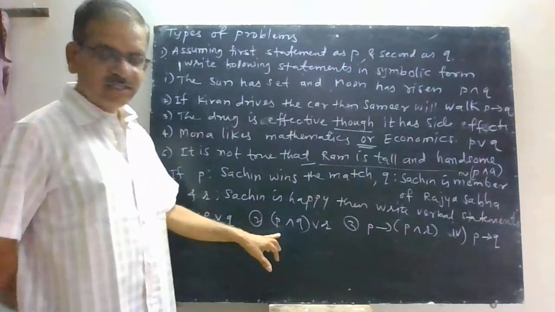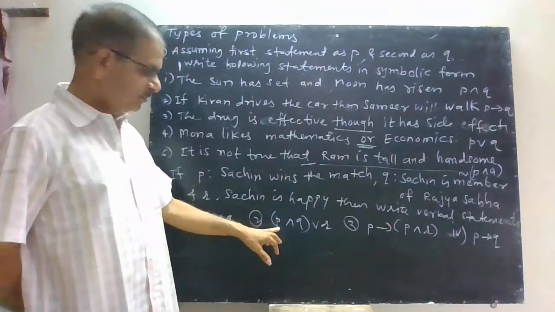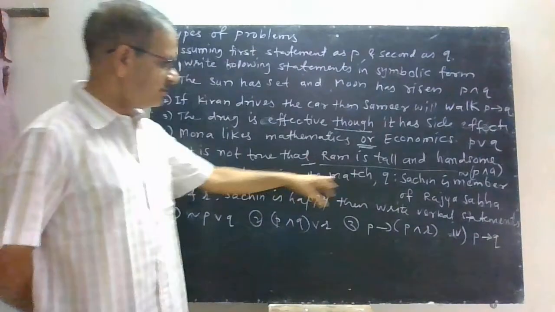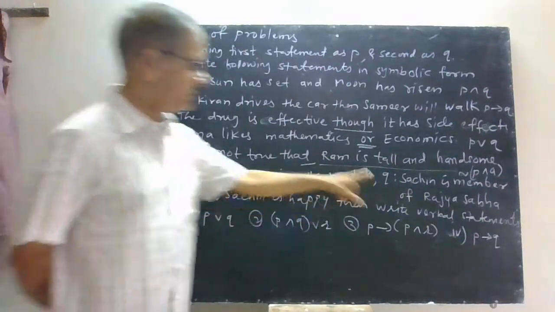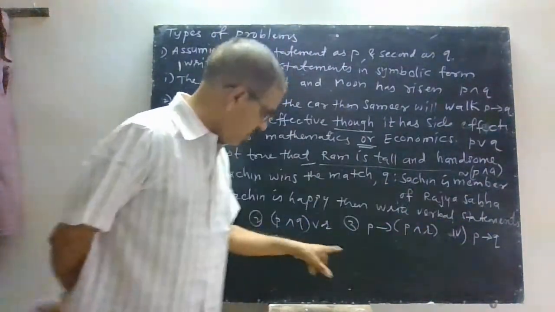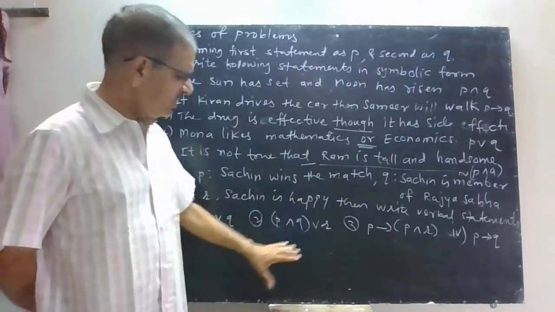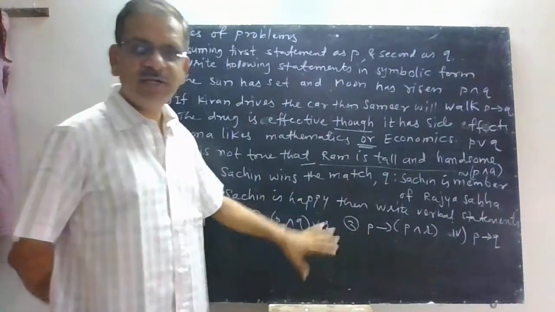Suppose you want to write this statement. How do you write the statement? P and Q. That means Sachin wins the match and Sachin is member of Rajya Sabha, or Sachin is happy. Only thing you have to do, put the values of P and Q at the proper places.